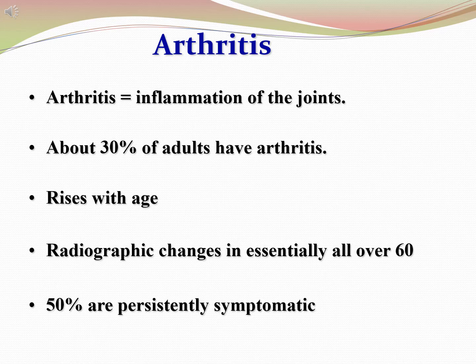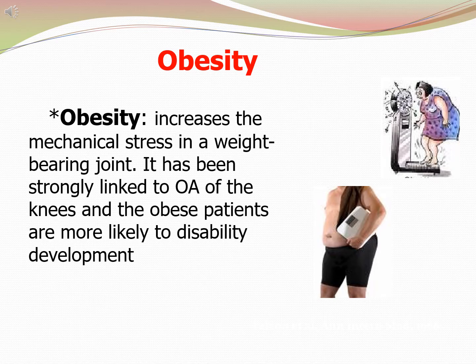About 30% of adults have arthritis. Incidence increases with age. Radiographic changes are seen over the age of 60 years. Of those, 50% are persistently symptomatic. Obesity increases the mechanical stress in a weight-bearing joint. It has been strongly linked to osteoarthritis of the knees, and obese patients are more likely to develop disability.